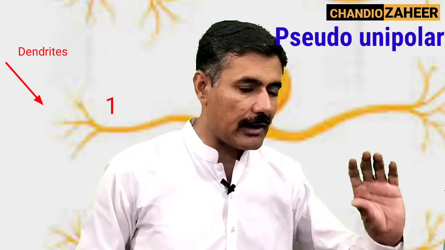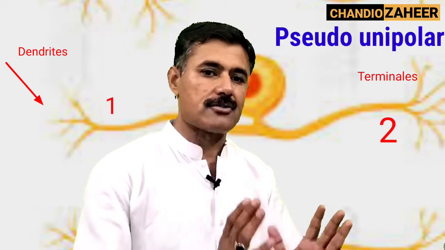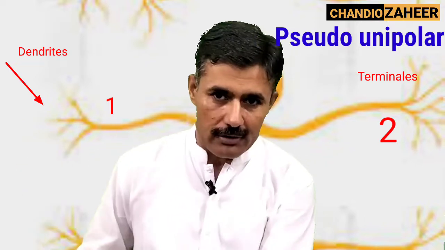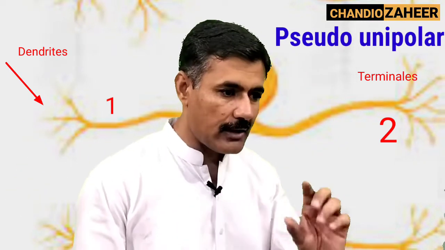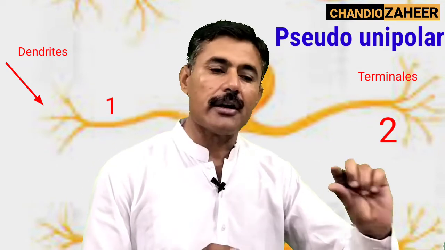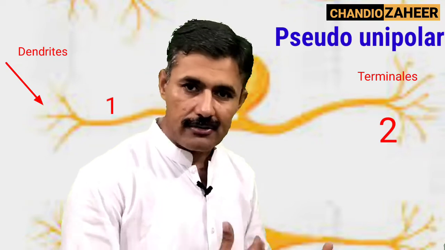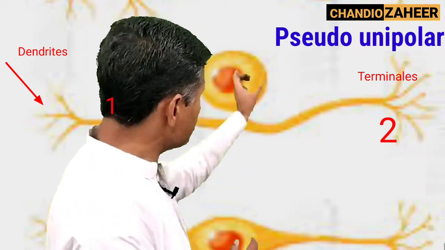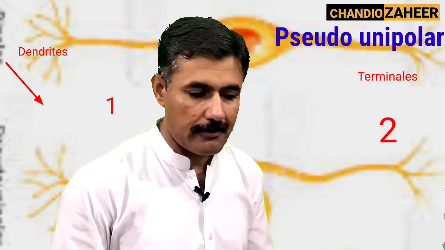And that single process further divides into two processes, one connecting to dendrites and the other connecting to terminals. In this way, nerve impulses received from dendrites are carried by one process towards the soma, and then by another process they are carried away from the soma towards terminals to make synapses. In this way, if a neuron has a single process, we term it a unipolar neuron.